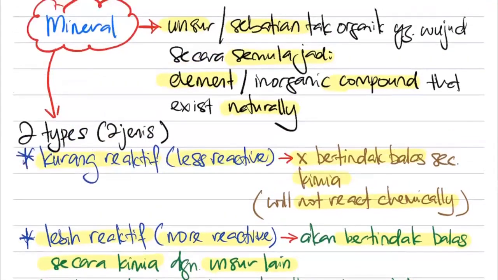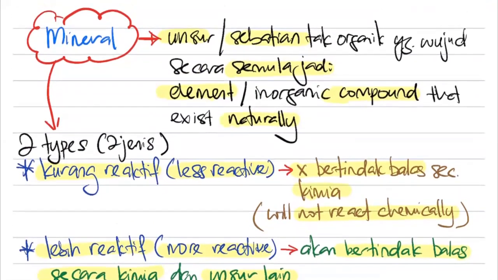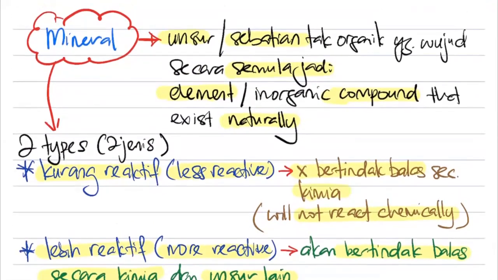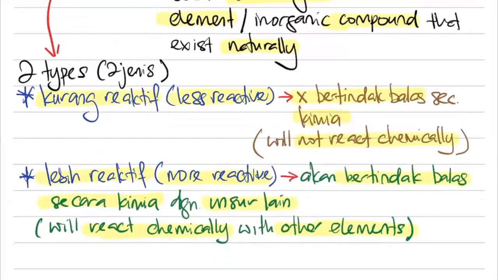Remember this. I repeat again. Mineral adalah unsur atau sebatian yang tak organik yang wujud secara semula jadi. In English, element or inorganic compounds that exist naturally. And when we speak of minerals, we got two types. Ada dua jenis. Satu yang kurang reaktif, less reactive, and satu yang lebih reaktif, which is more reactive.